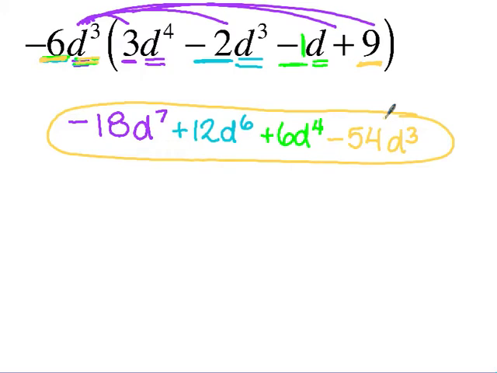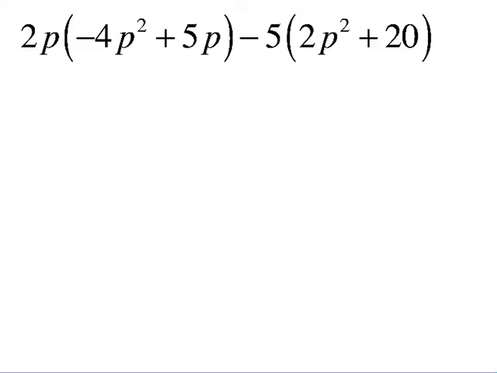All right. So now we're going to look at something that's a little more in-depth. And I'm going to let you go ahead and look at that next slide. And you'll see what I mean. So 2p times negative 4p squared plus 5p minus 5 times 2p squared plus 20. So now what I need to do is distribute the 2p to each of these two terms first.